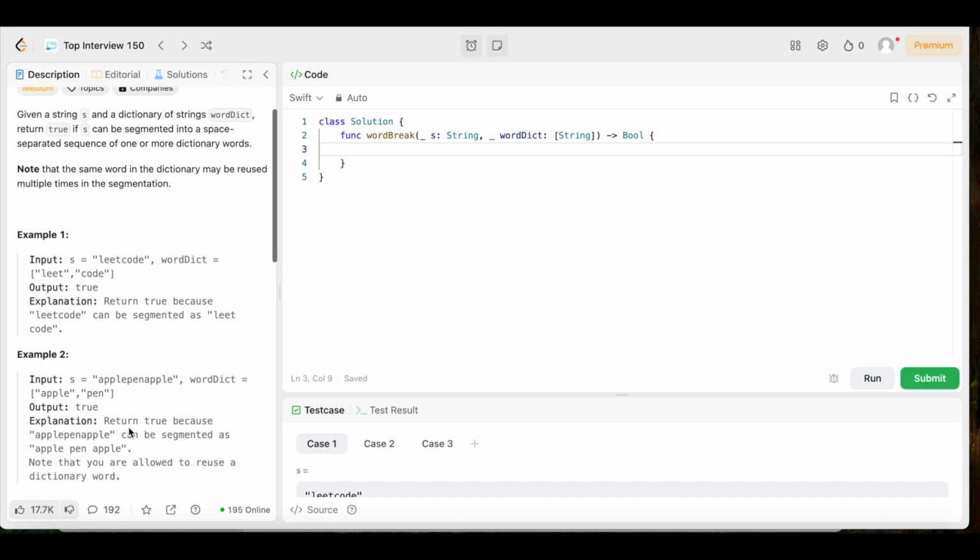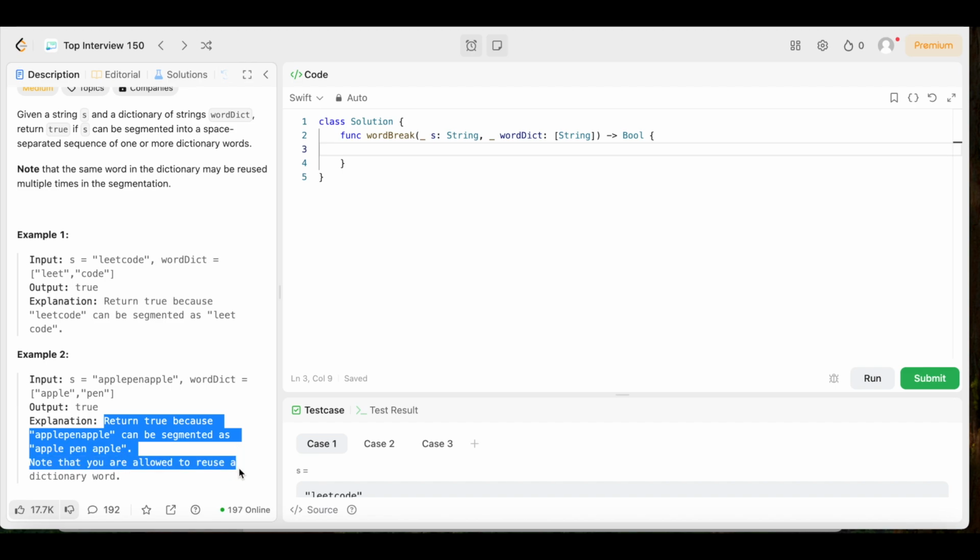So let's go ahead and look at another example where the word is a little longer. So this time we have input s equals "applepenapple". wordDict is an array of strings, "apple" and "pen". The output is true. Explanation says return true because "applepenapple" can be segmented as "apple pen apple". Notice you are allowed to reuse a dictionary word.